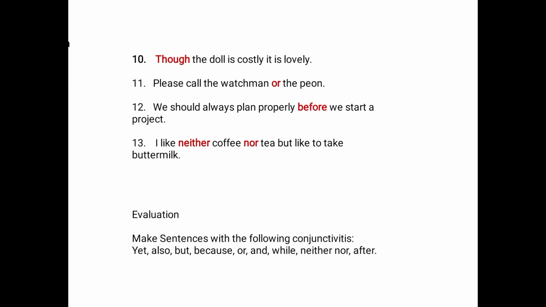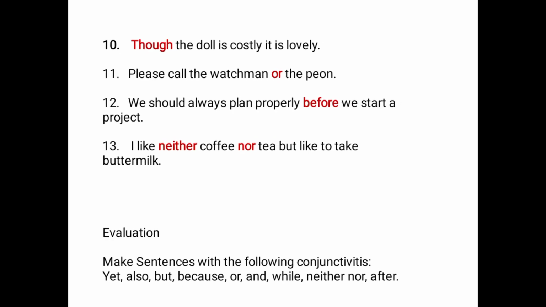Let's look at number 10 here. Number 10 says, though the doll is costly, it is lovely. "Though" is a conjunction or a connective which is bringing "the doll is costly" and "it is lovely" together. So it is bringing two different clauses together. Please call the watchman or the peon. "Or" here is connecting or linking a sentence and a phrase together. "Please call the watchman" is a sentence, a clause. "The peon" is a phrase.